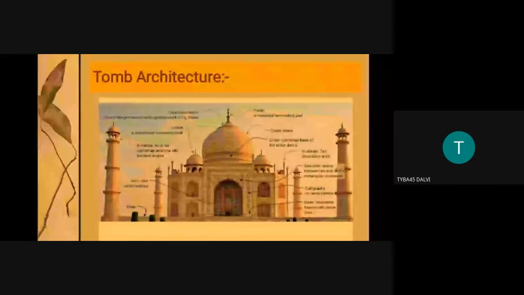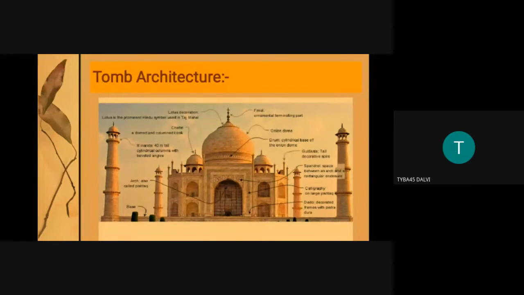Now I will start with the tomb architecture. Can anyone tell me which monument is visible on the slide? Taj Mahal. Yes, Taj Mahal. So basically, I will start with the tomb architecture. This is very important, that we should understand what a tomb is.